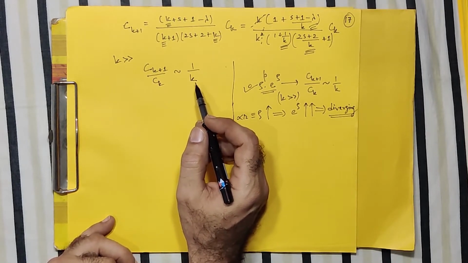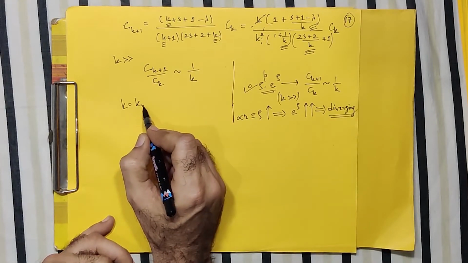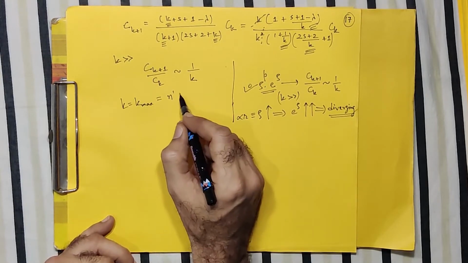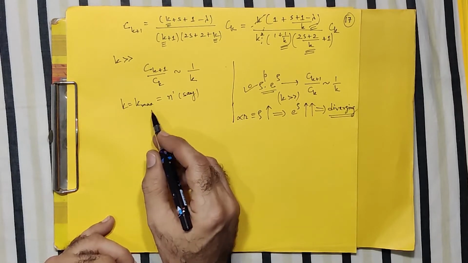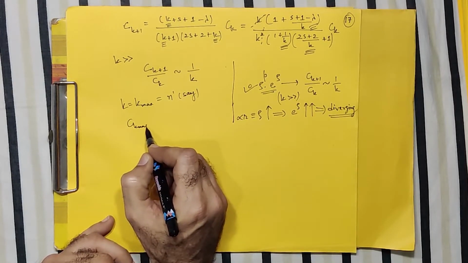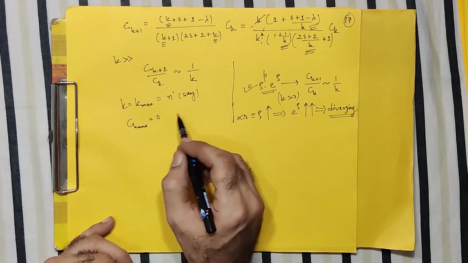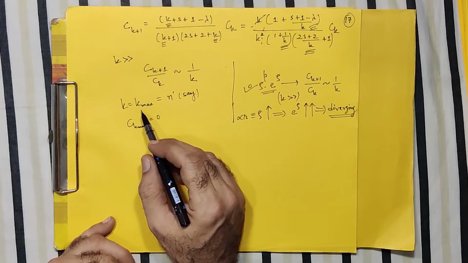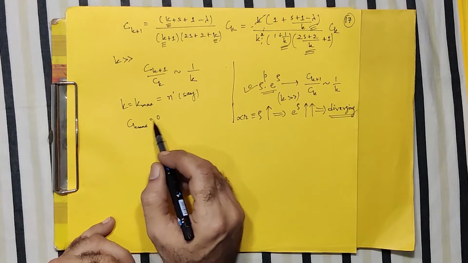So let us assume that there is some maximum value of k. If I denote that as k maximum, I may also denote it as n dash, for example. Then let us assume that at this value of k, your c_k maximum is 0. Correct? I want to assume that there is some maximum allowed value of k, which I call n dash, such that this c_k is 0.